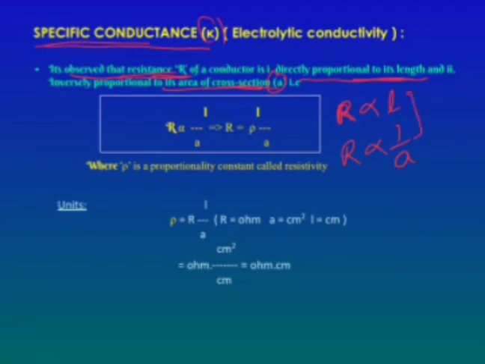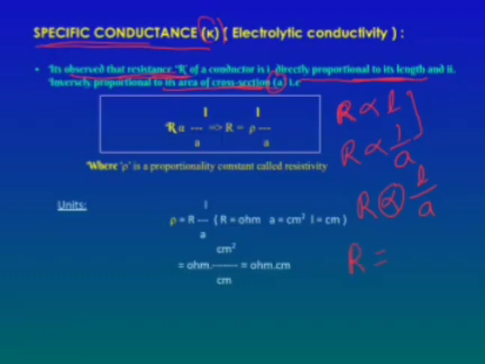So by using these two equations, R is proportional to L, inversely proportional to A, or R is proportional to L by A. If you remove the proportionality, then you can keep one constant, that is the proportionality constant.